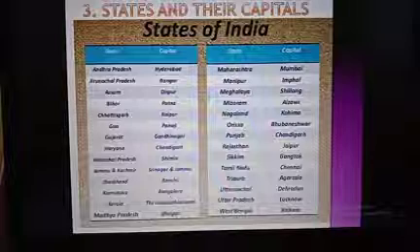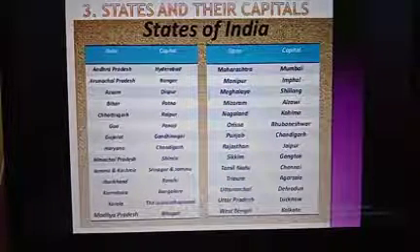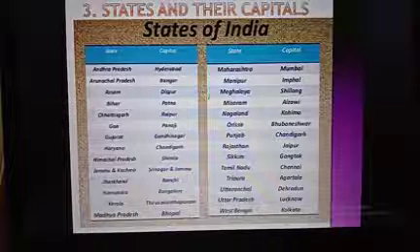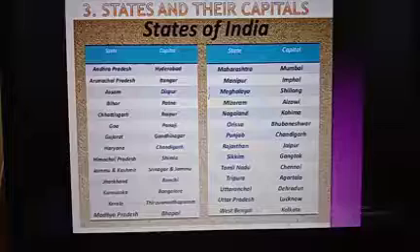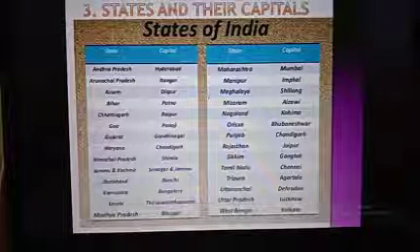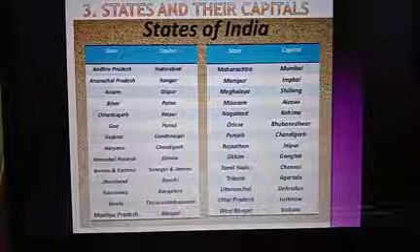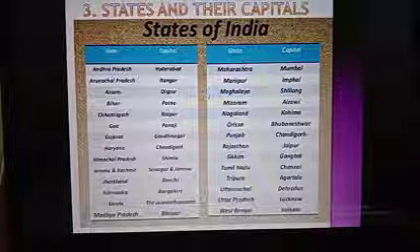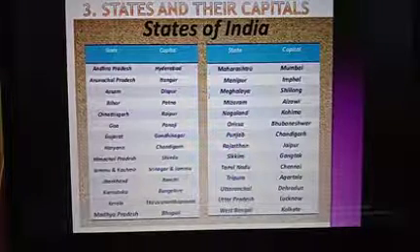West Bengal, capital is Kolkata. Madhya Pradesh, capital is Bhopal. Goa, capital is Panji. Orissa, capital is Bhubaneswar. Bihar, capital is Patna. Kerala, Thiruvananthapuram.